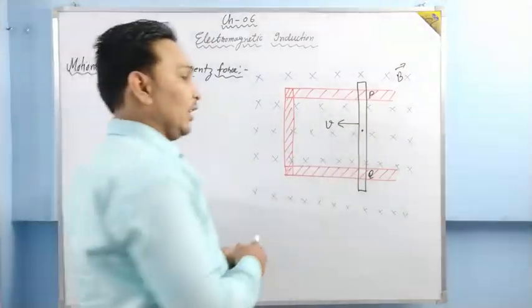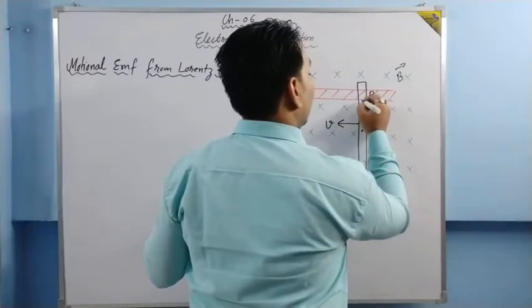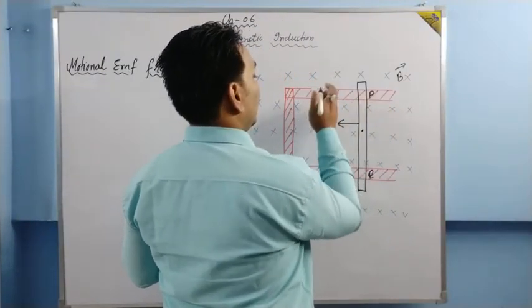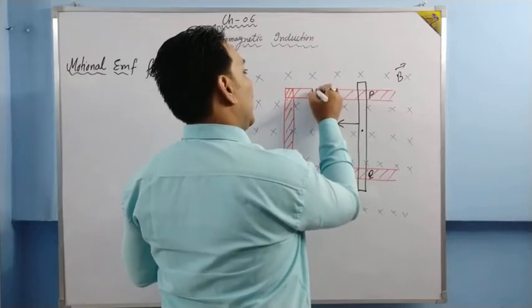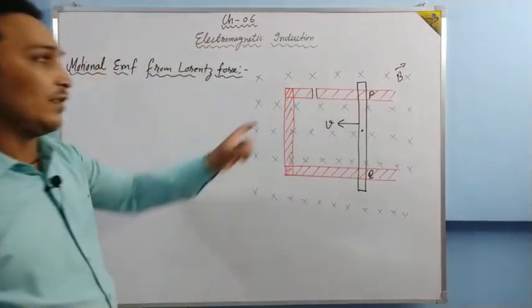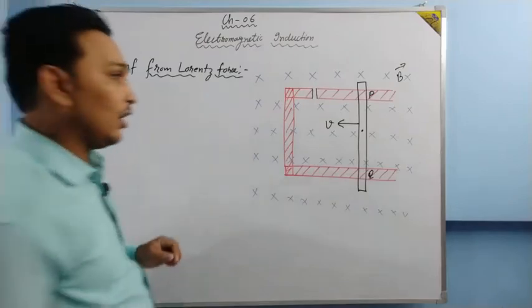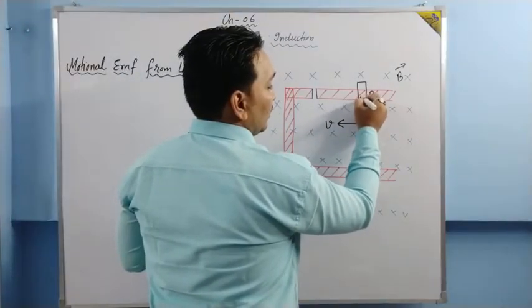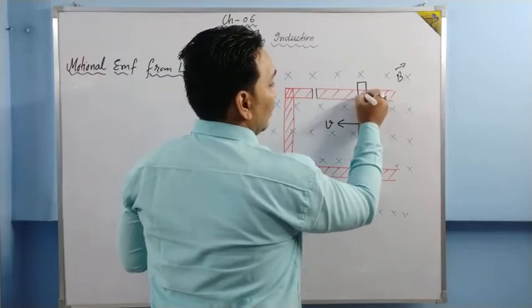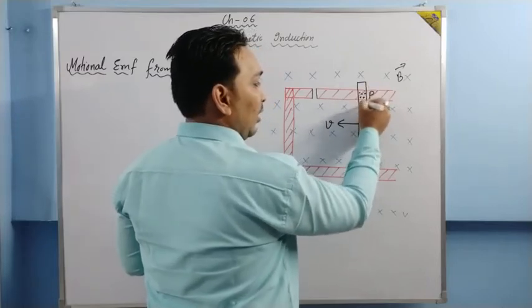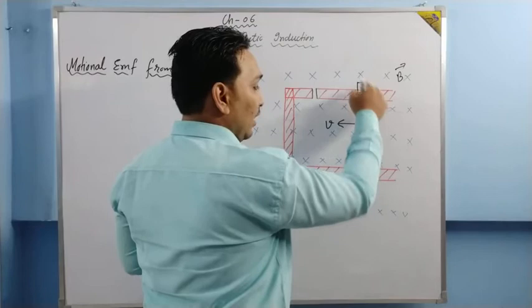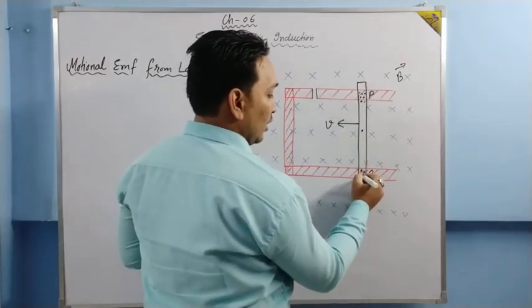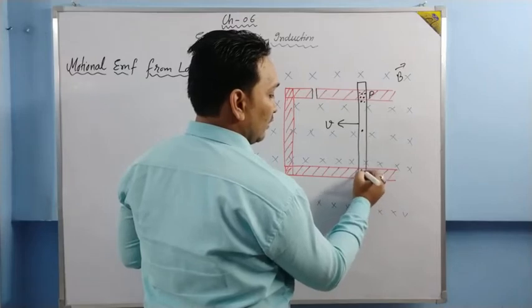So basically electrons will experience a force and they start collecting. Suppose this is not completed, this is broken. I am calculating EMF, that's why I am breaking the circuit. Electrons will be collected over here, at this end, and since this end starts becoming negative and the whole rod should be neutral, the positive charges start collecting over here.